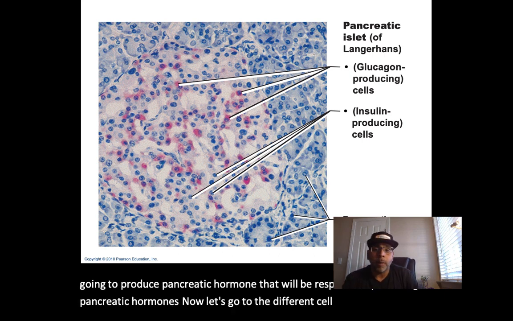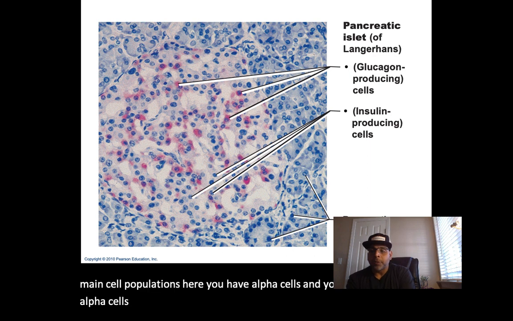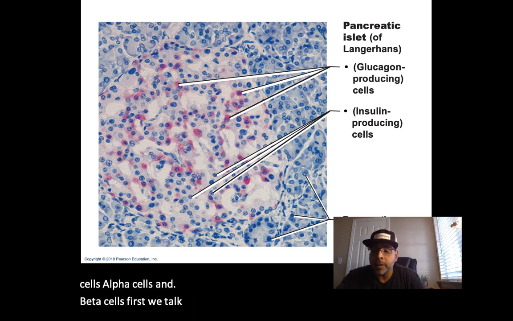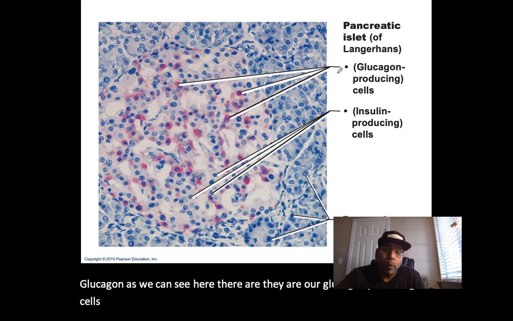You have two main cell populations here. You have alpha cells and you have beta cells. First, we talk alpha cells. Our alpha cells are going to be responsible for producing glucagon, as we can see here. They are our glucagon producing cells. Now, the target organ for glucagon is going to be, we'll see, the liver.